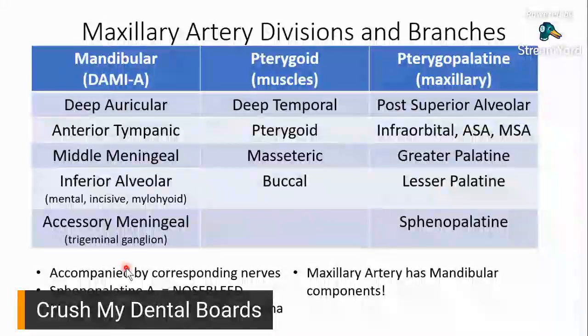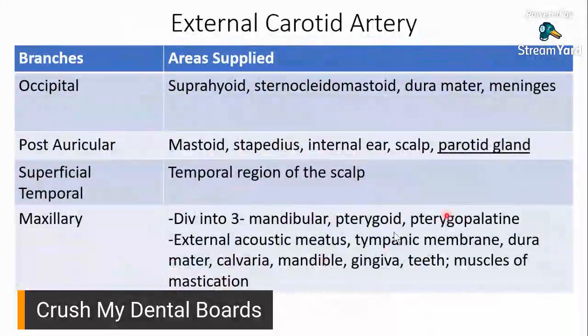So, D and A would mostly supply your ear area, your external auditory meatus. So may ear. And then your middle meningeal, remember, if you go back, sabi natin, it supplies your dura mater, calvaria.